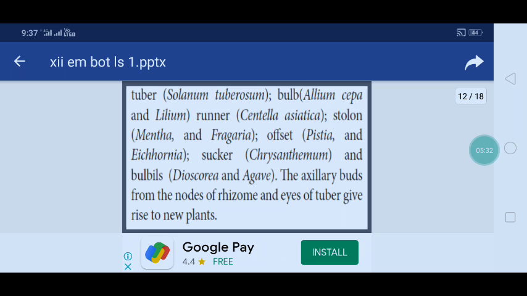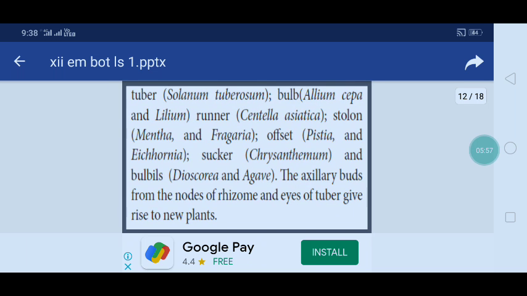Tuber: Solanum tuberosum. Bulb: Allium cepa and Lilium. Runner: Centella asiatica. Stolon: Mentha and Fragaria. Offset: Pistia and Eichhornia. Sucker: Chrysanthemum. Bulbils: Dioscorea and Agave. The axillary buds from the nodes of rhizomes and eyes of tuber give rise to new plants also.